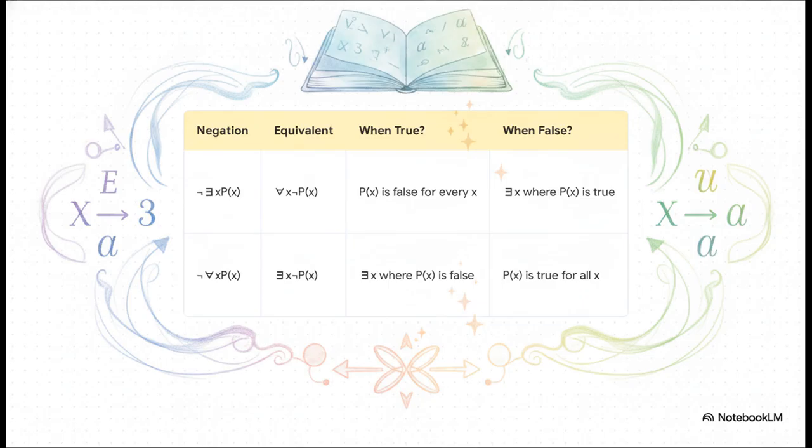If you negate a universal statement, saying, it is not true that for all x, this property holds, that is exactly the same as saying, there exists an x for which this property is false. Long story short, negating a quantifier simply flips it to the other type and then negates the predicate inside.